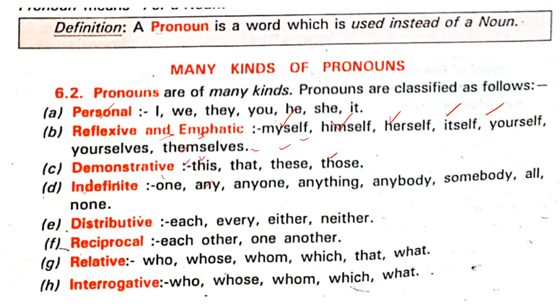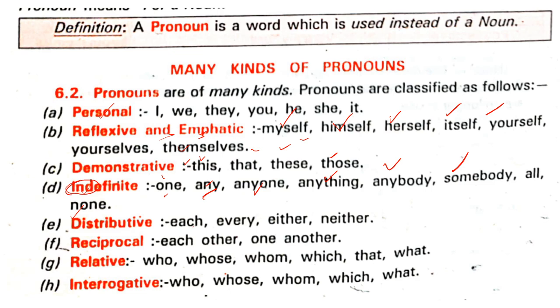You know it, right? Indefinite: one, any, anyone, anybody, anything, somebody, all, none. These are called indefinite. Why is it called indefinite? Because you don't know the exact number.